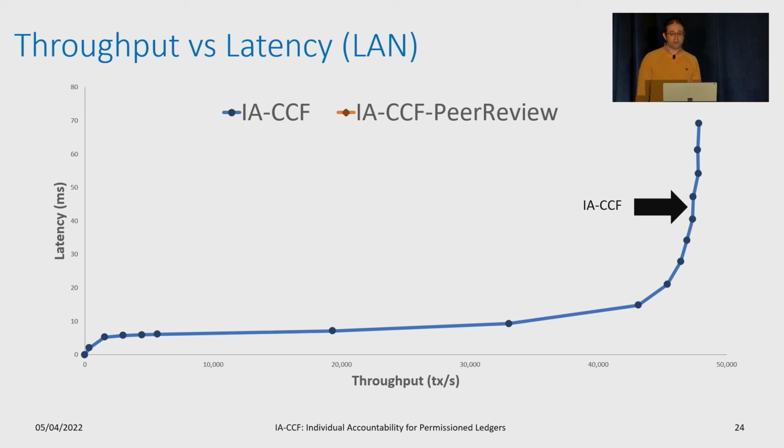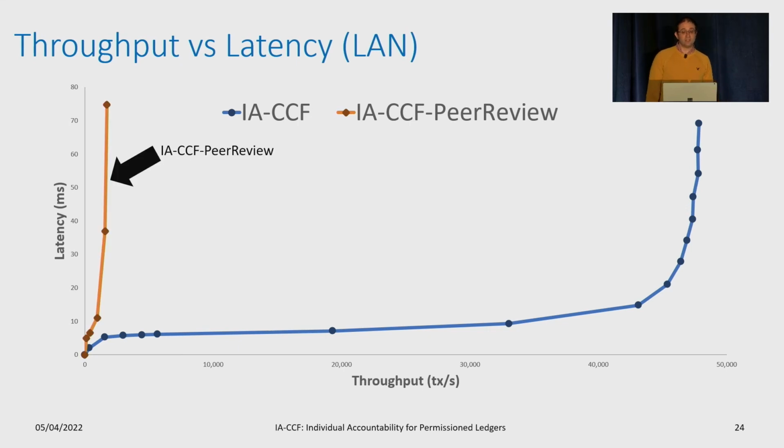For comparison, we looked at peer review, a general-purpose technique for ensuring accountability in distributed systems. IA-CCF, using the peer review method for accountability, has peak throughput 2 orders of magnitude lower. From this, we can see that co-designing the Byzantine Consensus Protocol, ledger, receipts, and governance greatly improves performance of individually accountable permissioned ledgers.